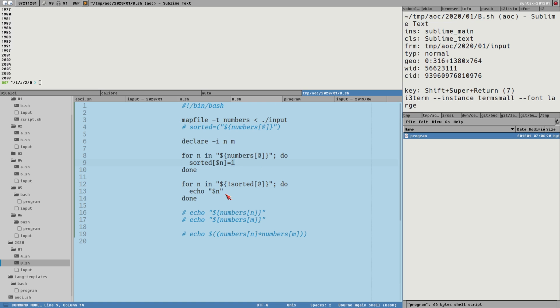And now when we got this sorted, we can try again with a nested loop here.